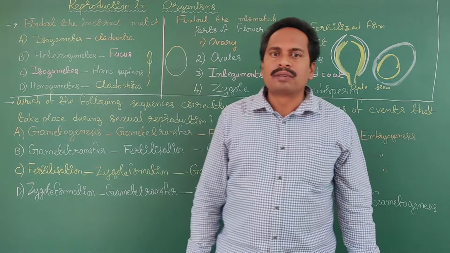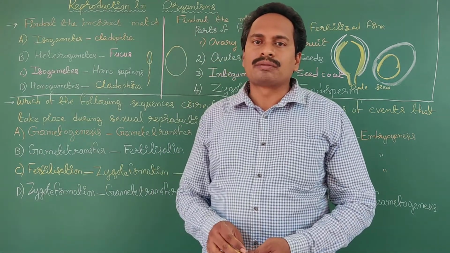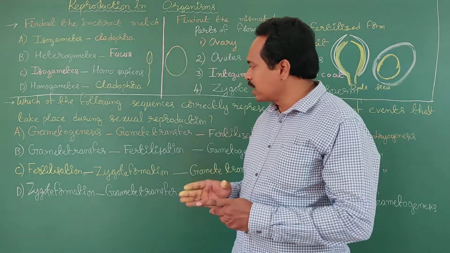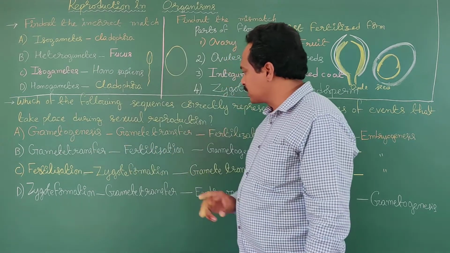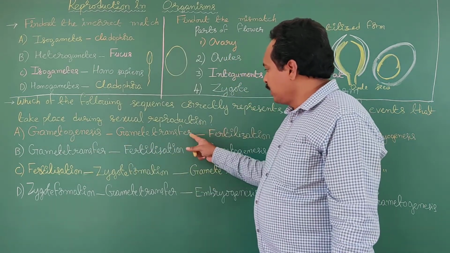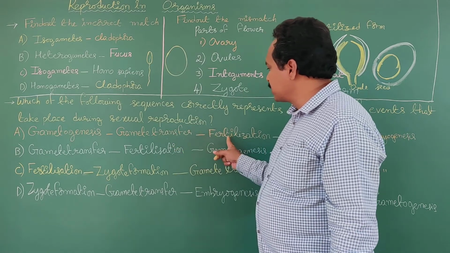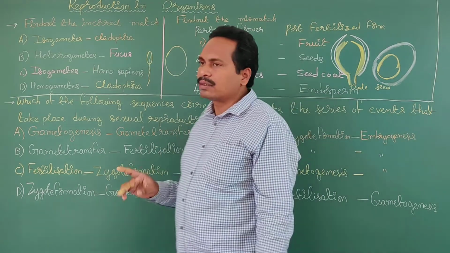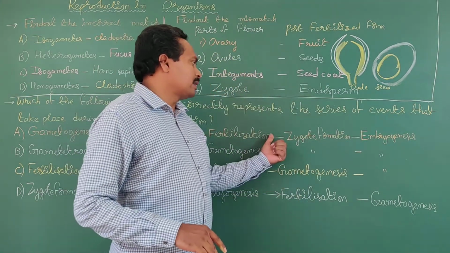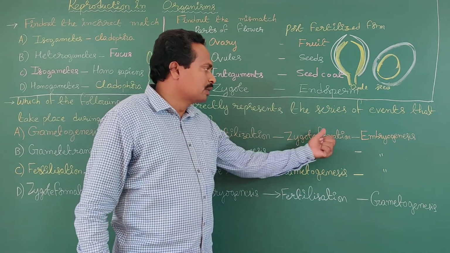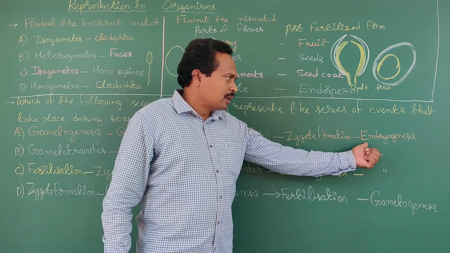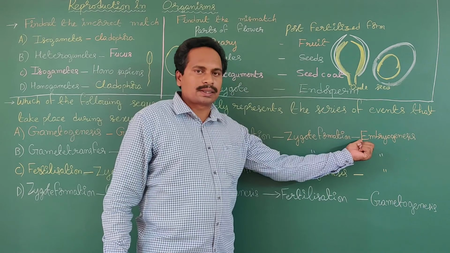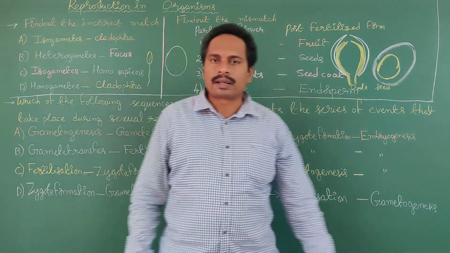Generally, during sexual reproduction, the first process is the formation of gametes. The process of formation of gametes is known as gametogenesis. After gametogenesis, gamete transfer takes place. Okay. After gamete transfer, the male and female gametes fuse to form a zygote. Fertilization takes place. As a result of fertilization or syngamy, zygote formation takes place. Then the zygote develops into an embryo. The process of formation of an embryo from the zygote is known as embryogenesis. And the first option is the correct answer.